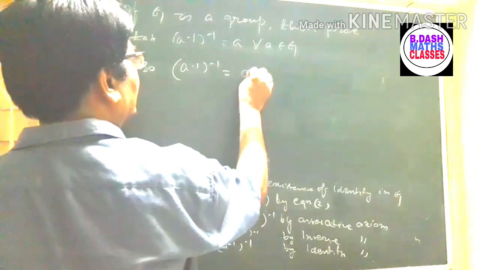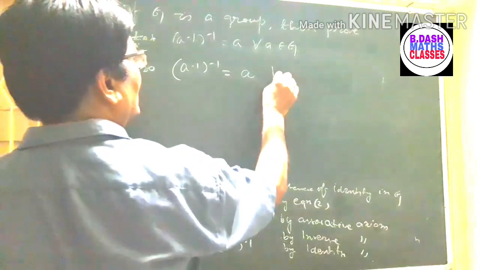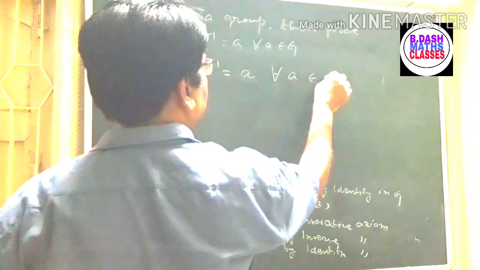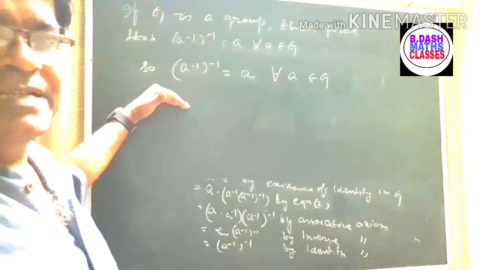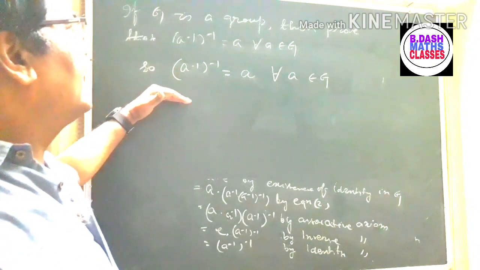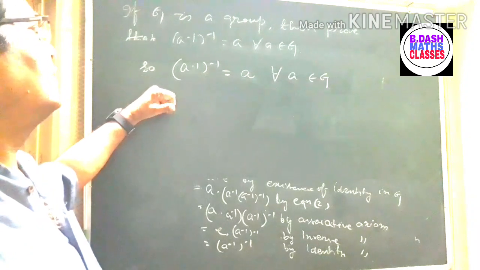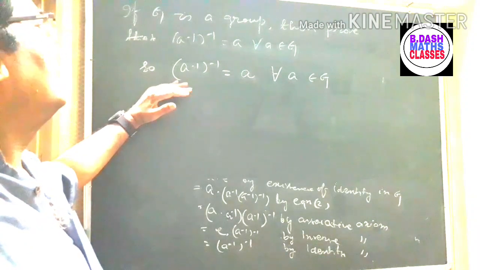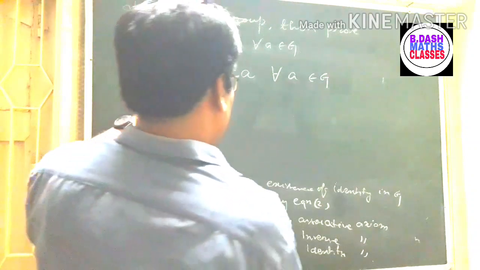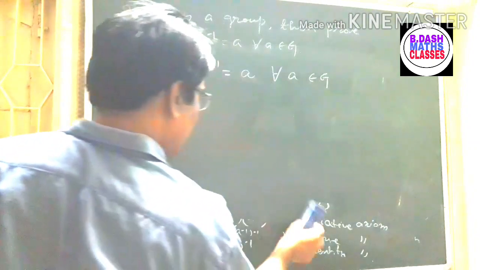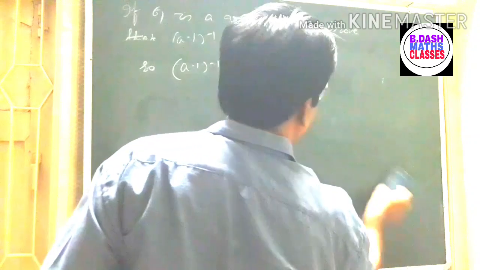is equal to A for all A belongs to G, because we have chosen A here as an arbitrary element, so it is true for the arbitrary element. Therefore inverse of A inverse is equal to A for all A belongs to G. With this, the first property is now proved. Let us proceed to the second property.